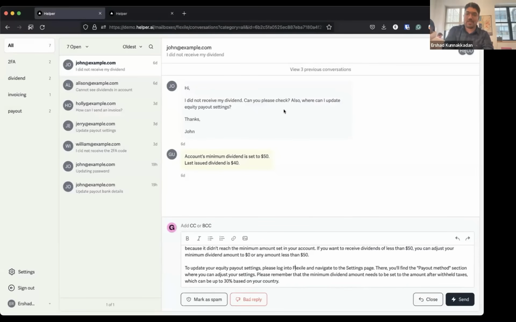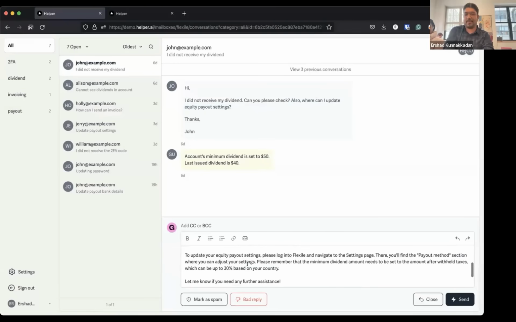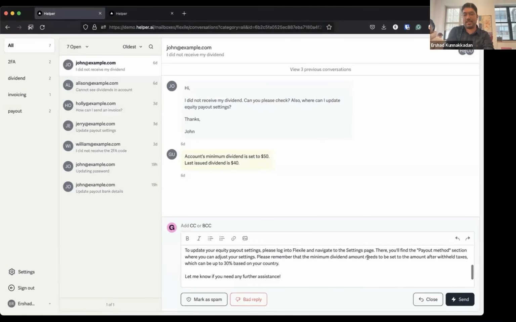And there's one more question John asked in the same query. The question was also, where can I update the equity payout settings? Helper will respond to that query as well in a separate paragraph. To update your equity payout settings, please log into Flexile and navigate to the settings page. There you will find the payout method section where you can adjust your settings. Please remember that the minimum dividend amount needs to be set to the amount after withheld taxes, which can be up to 30% based on your country.